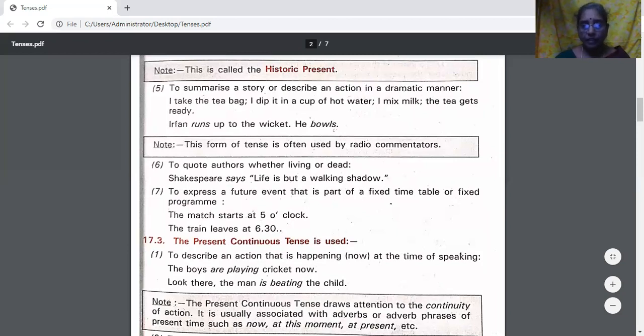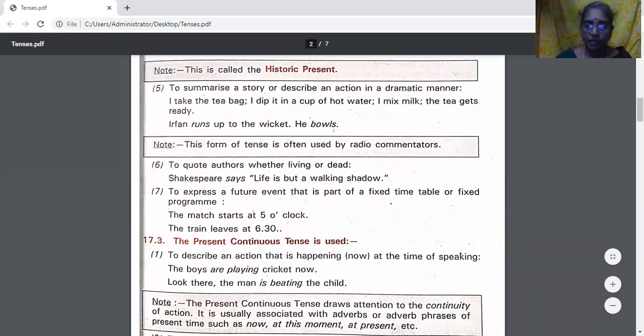To quote authors, whether living or dead. Shakespeare says, life is but a walking shadow. Any quotation by any person, any writer, whether the person is alive or dead, in that also we use simple present tense.